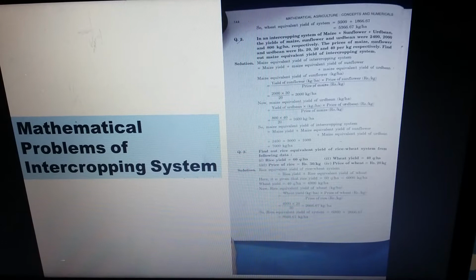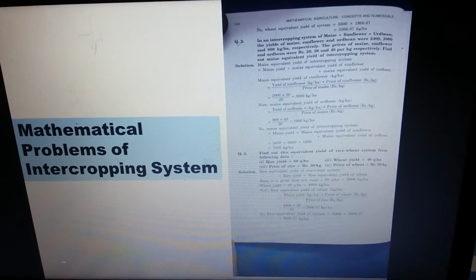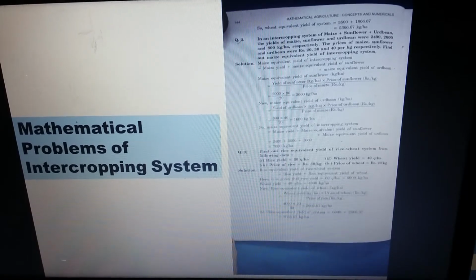For calculating the maize equivalent yield of the intercropping system, first we have to calculate the maize equivalent yield of the sunflower. That is 2000 into the price of sunflower, that is 30, divided by the price of maize, that is 20.